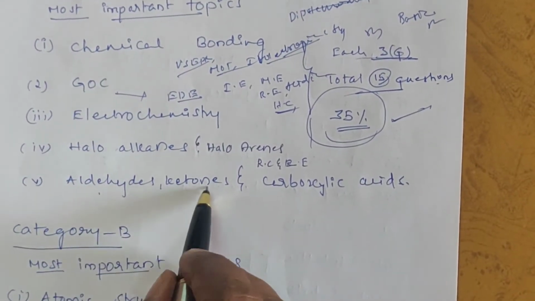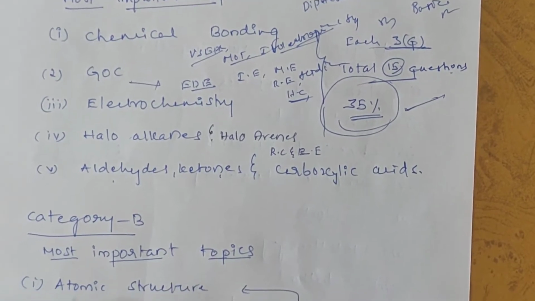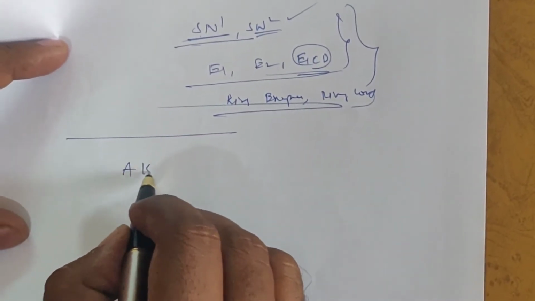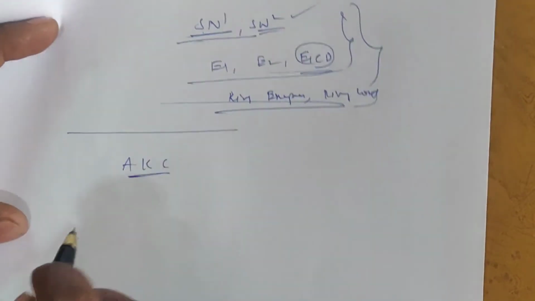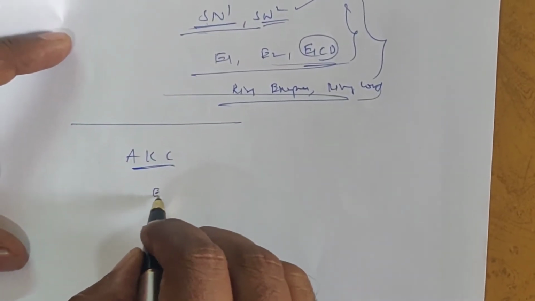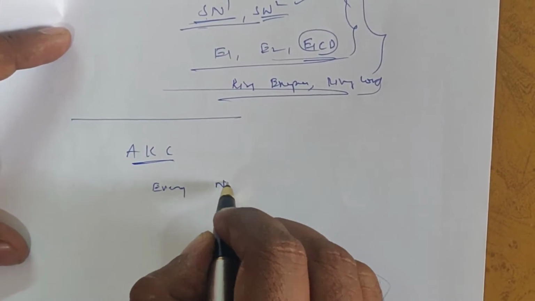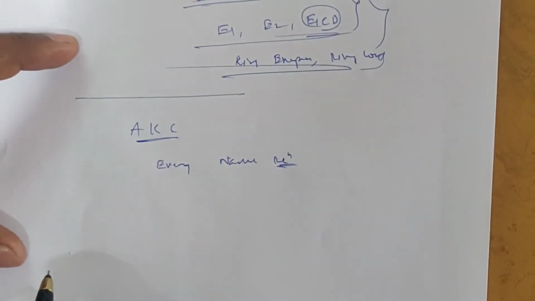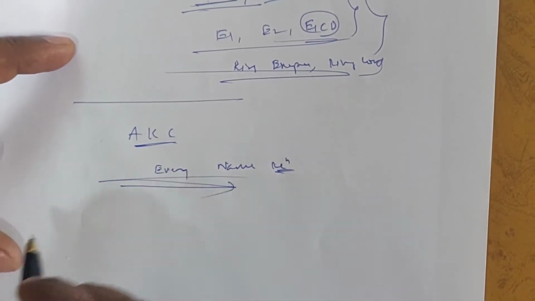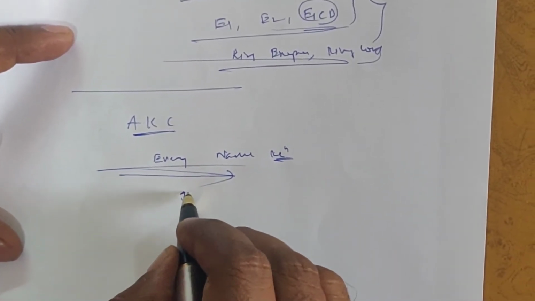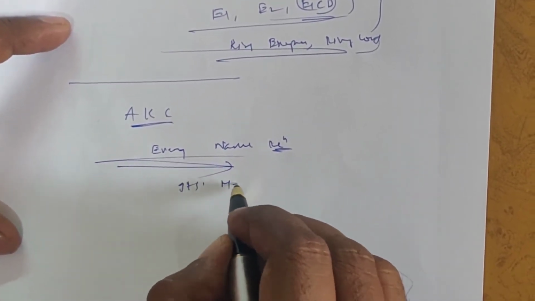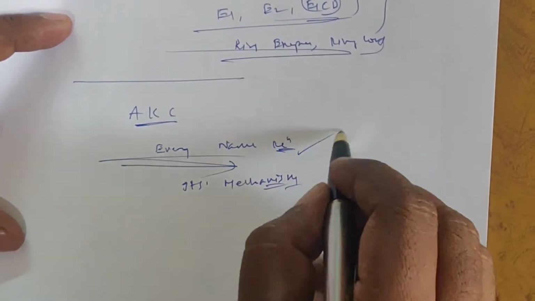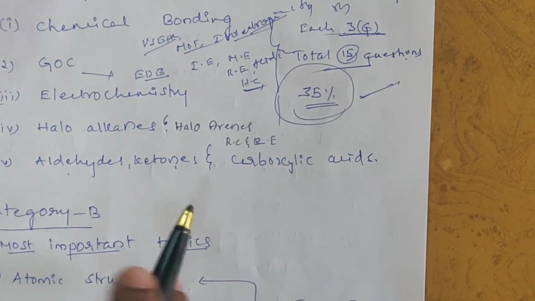Next, aldehydes, ketones and carboxylic acid. What are the important topics for aldehydes, ketones and carboxylic acid? In this chapter, every named reaction is very important, students. Practice every named reaction and its mechanism also.